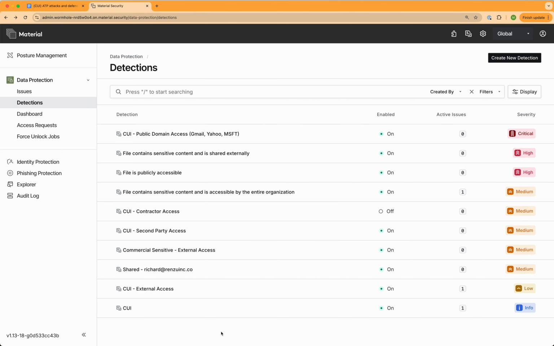First, we need to be able to detect not only shared documents, but specifically those which are classified as CUI. Using Material detections and advanced ML, we're able to automatically detect within Google Drive and Gmail a variety of government-controlled documents. In this example, we're tracking CUI documents generated within the org, those that have been shared externally or with second parties and contractors, as well as those that have been shared with public domains like Yahoo and Microsoft.